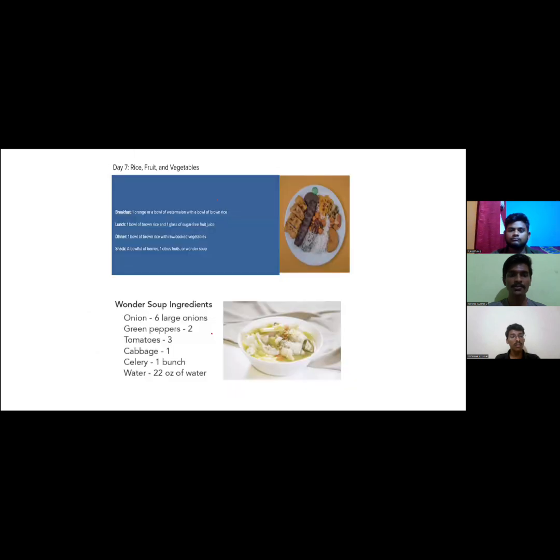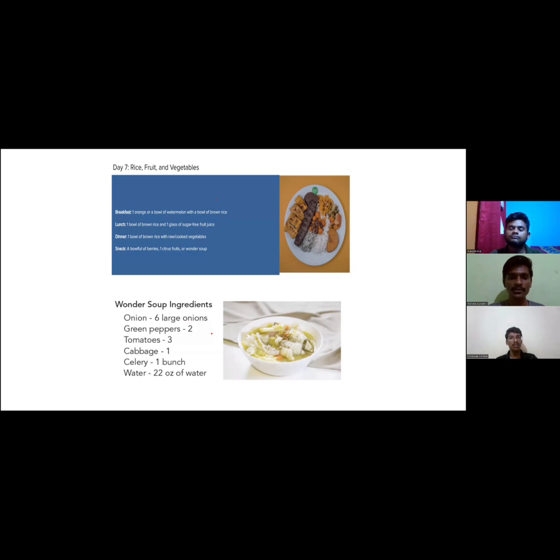Day 7 is rice, fruit and vegetables. We saw the General Motors diet plan. Now, in India, the number of vegetarians is high, so it is recommended to eat paneer, cheese and other foods which are rich in protein instead of red meat. It is mandatory to drink at least 8 to 12 glasses of water a day.